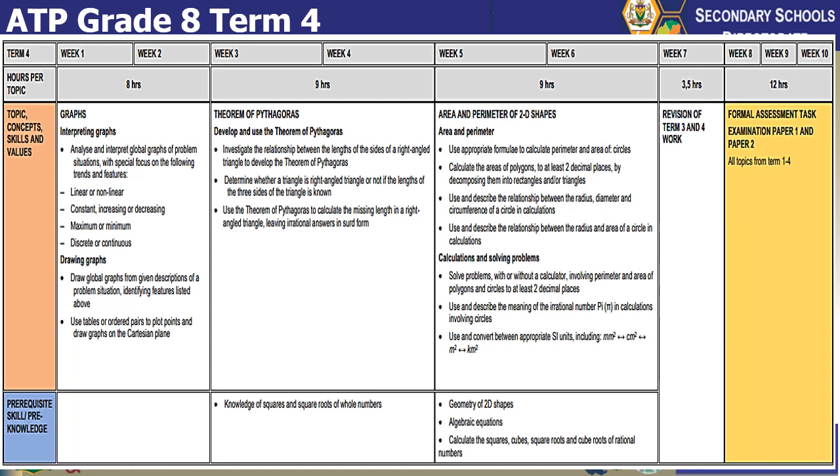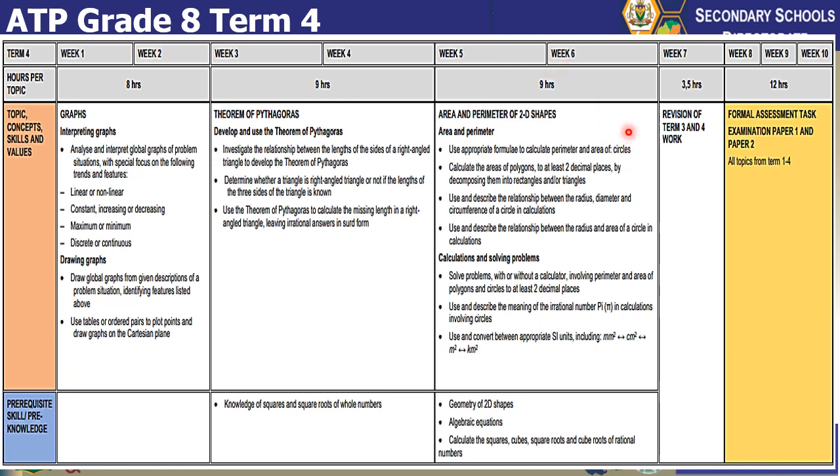We have three topics. The first topic is graphs. Second topic is theorem of Pythagoras. And the third topic is area and perimeter of 2D shapes. Now when we look at the time that has been allocated for graphs, that's 2 weeks. The time allocated for the theorem of Pythagoras, that's 2 weeks. And the time allocated for area and perimeter of 2D shapes, that's also 2 weeks.